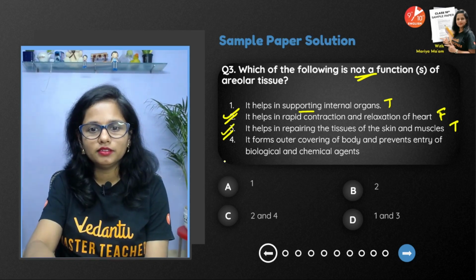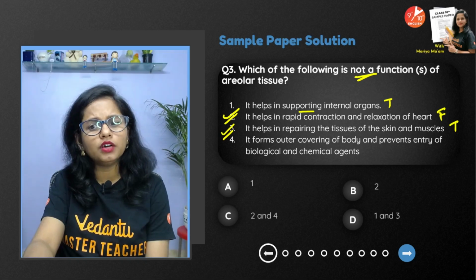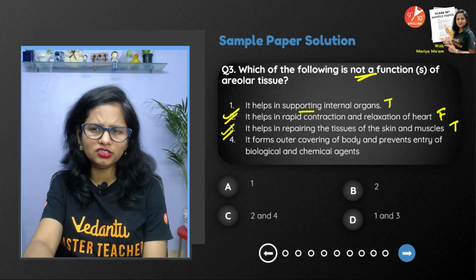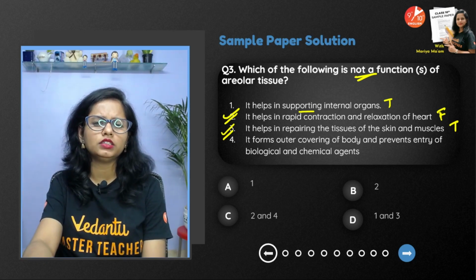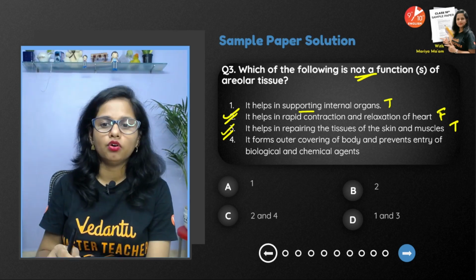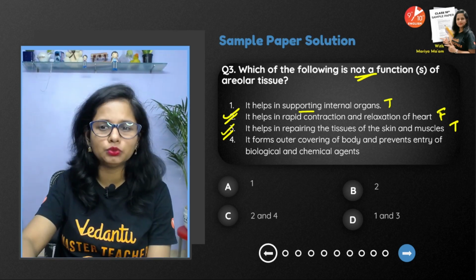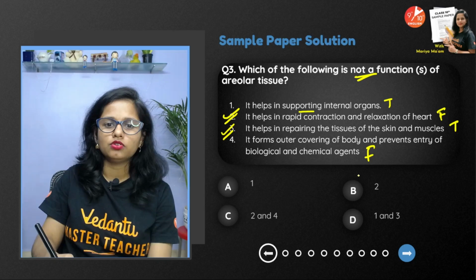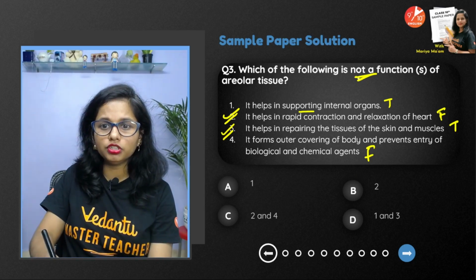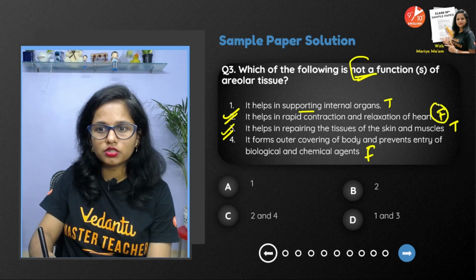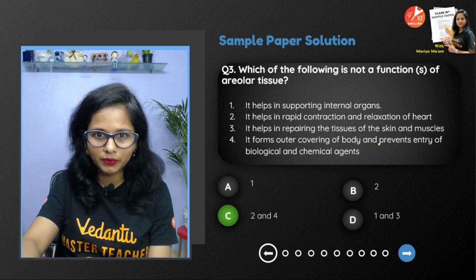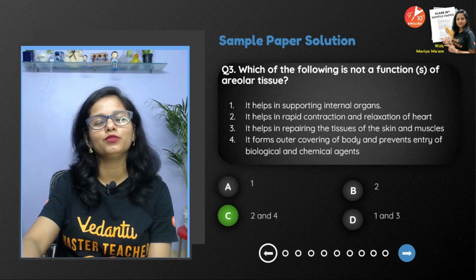Okay, then it forms the outer covering of the body and prevents the entry of biological and chemical agents. So guys, this, if I'm not wrong, is the function of the skin, or basically what we call epithelial tissue. So this is false. So in that case, which are not the functions? So it's 2 and it's 4. So 2 and 4, the answer is C. Okay, chalo, let's see and move further.